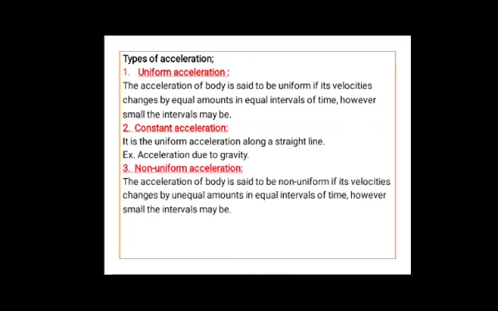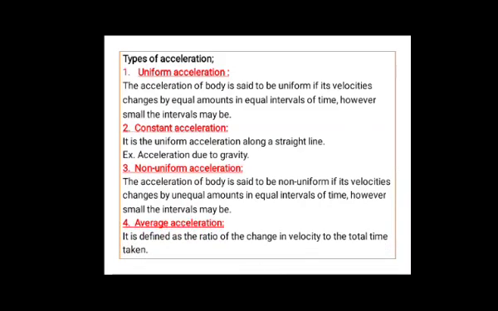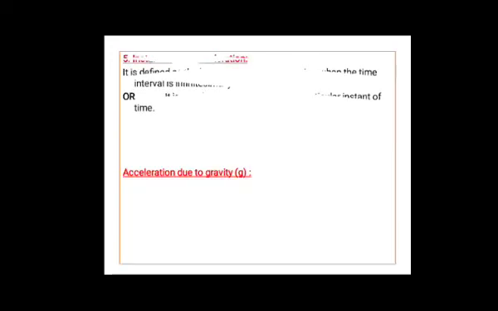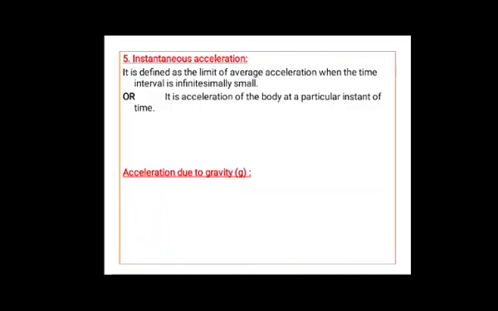Non-uniform acceleration, how to define? The acceleration of a body is said to be non-uniform if its velocity changes by unequal amounts in equal intervals of time, however small the intervals may be. Now, average acceleration. It is defined as the ratio of change in velocity to the total time taken. Next one, instantaneous acceleration.